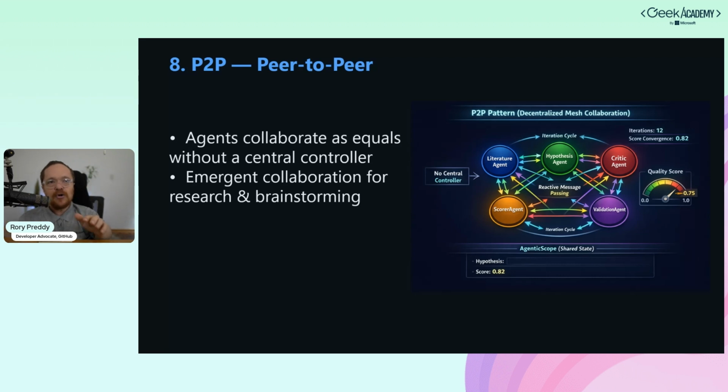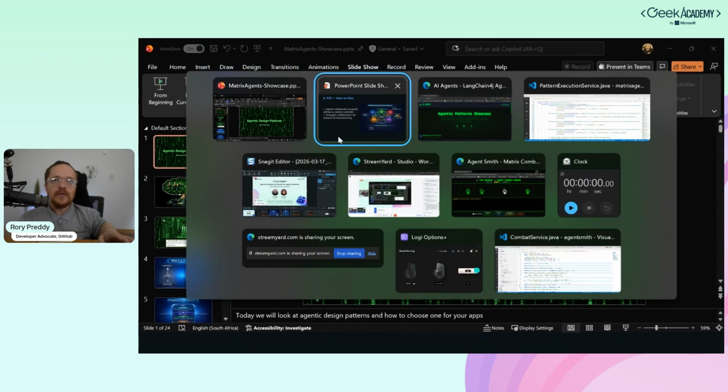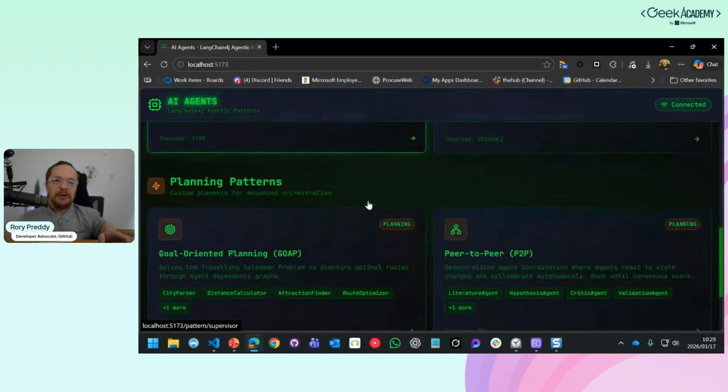And it's great for collaboration, for research, for brainstorming. And in this case here, we're going to have a literary agent that is going to create a hypothesis, get a critic to critique it to a score, validate that critic there, and also use a separate scorer agent there to actually validate the literature. So validate the hypothesis, validate the scorer, create an end-to-end hypothesis machine. So to be able to do what the academics do.